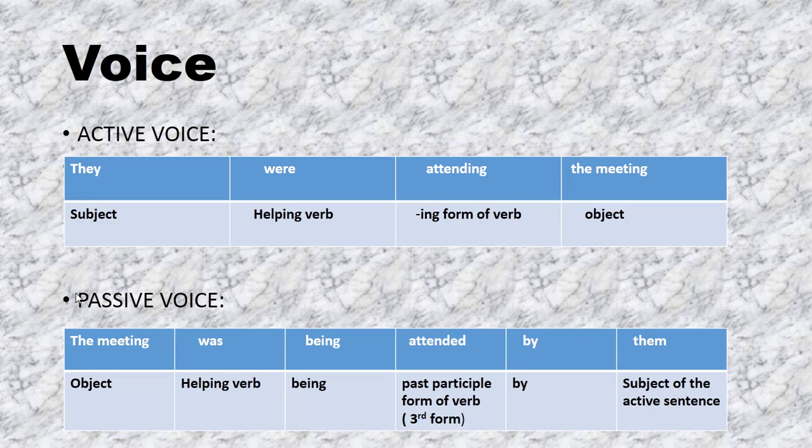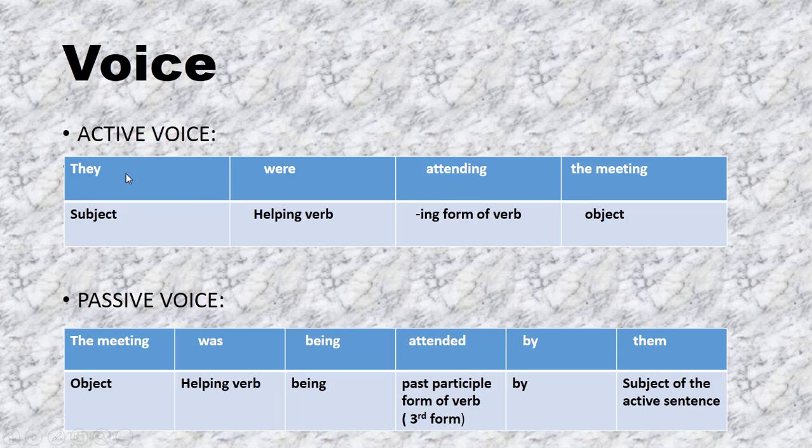Before proceeding to the actual lesson, let's revise the previously taught concept. What is a voice? Every sentence is written in two voices: active voice and passive voice. In active voice, subject is given importance and it performs the action.